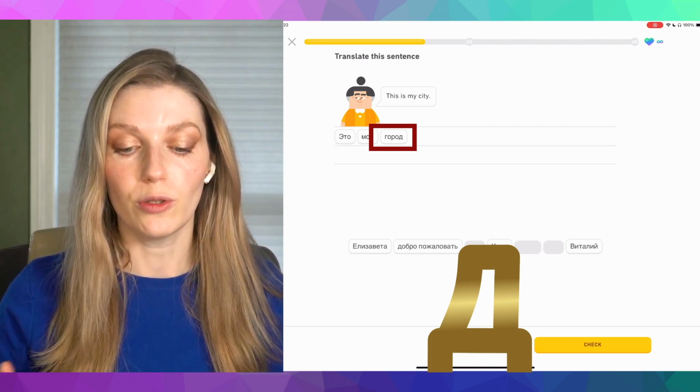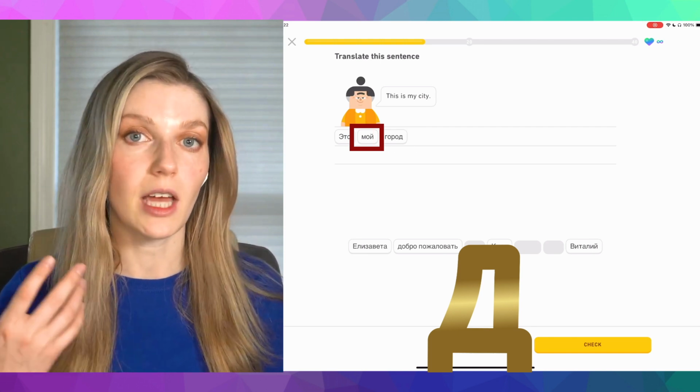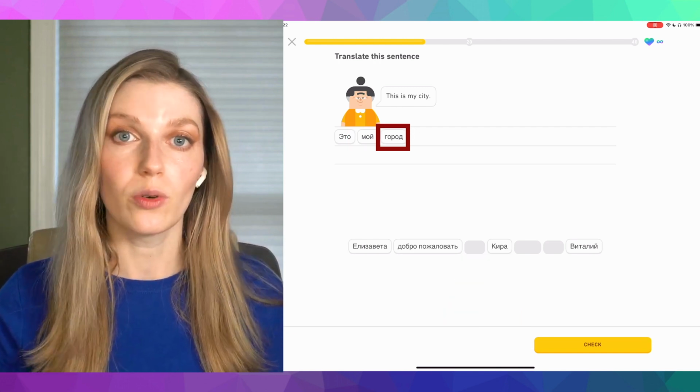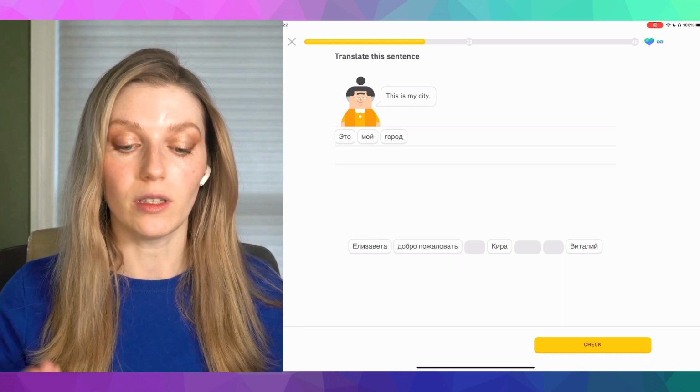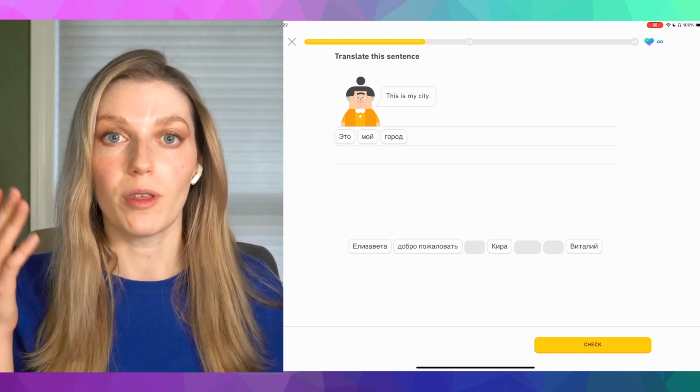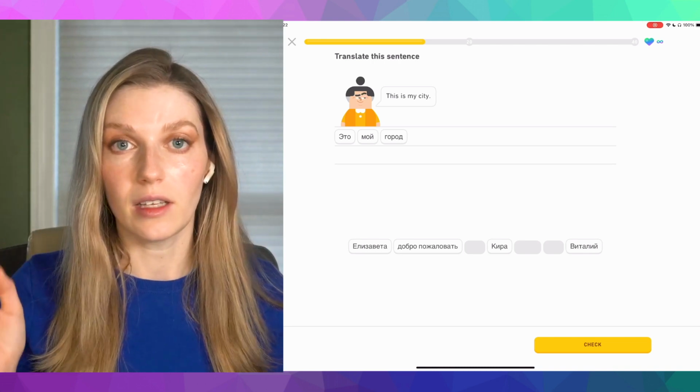Therefore, we use мой instead of моя or instead of моё. So мой город, that would be male gender. Therefore, we use мой with a consonant in the end as well.